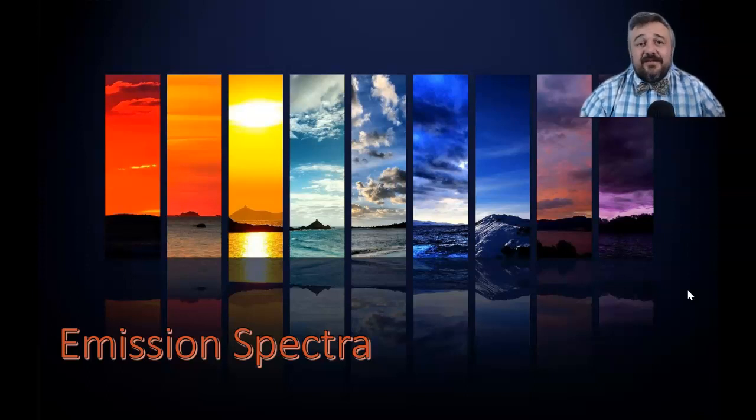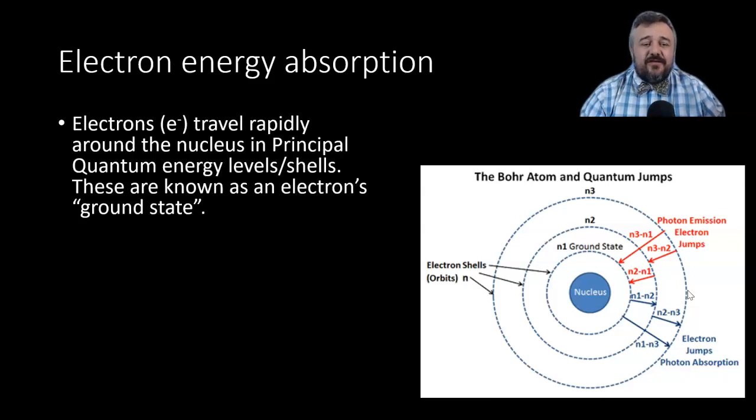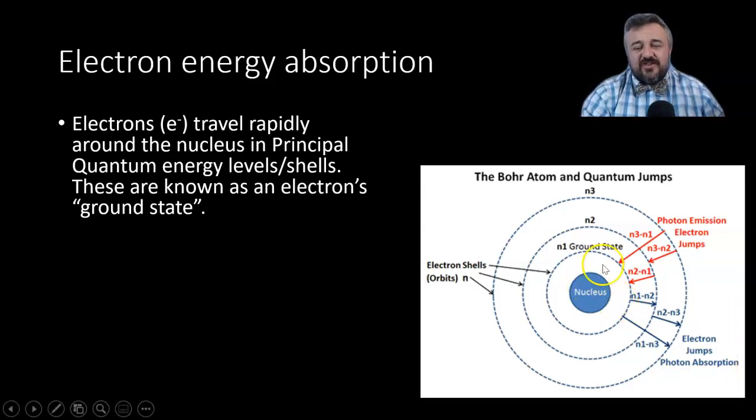So let's dive in. First off, electron energy absorption. Electrons travel really fast, right? They just sort of hoon around the nucleus in principal quantum energy levels. That's what in earlier years we've called shells. Each electron's kind of got its own shell that it lives in. Well, it shares it, depending on what you're talking about.